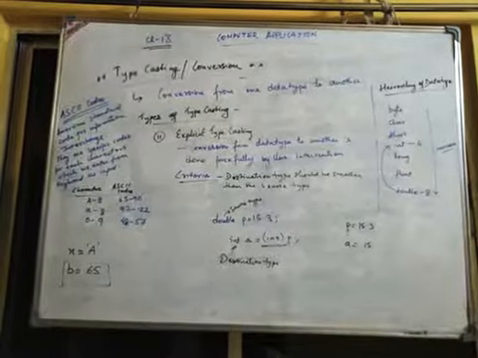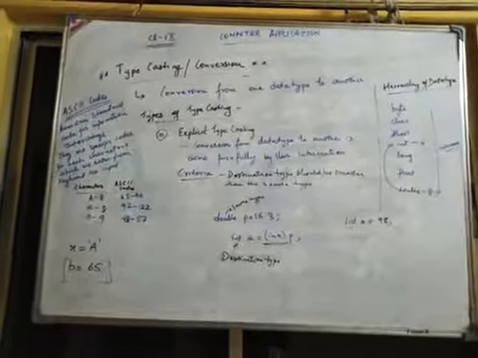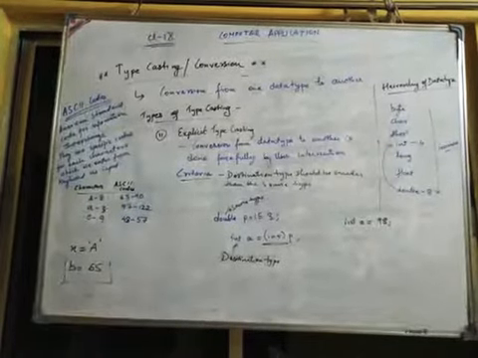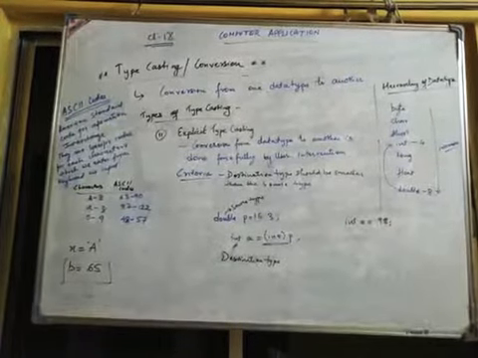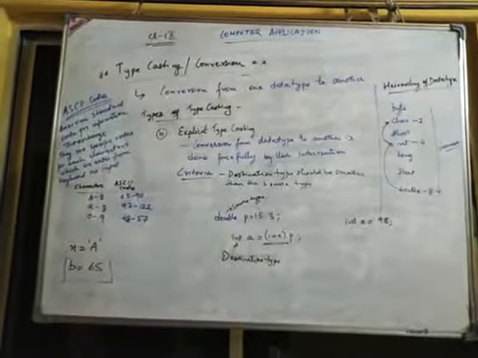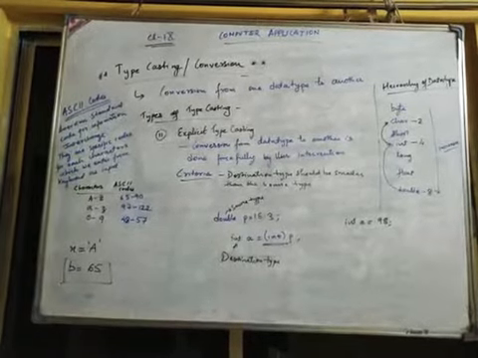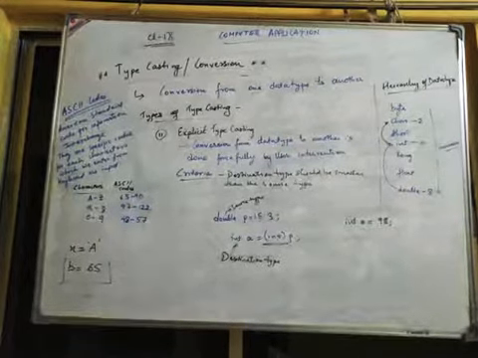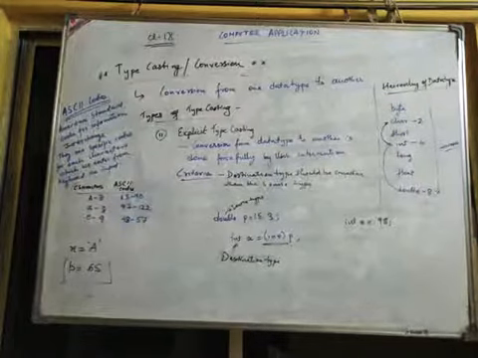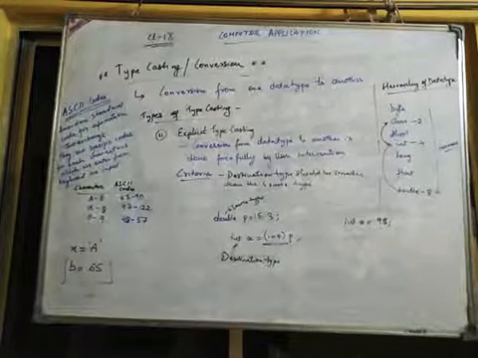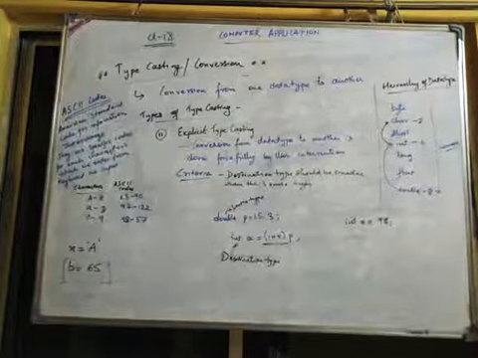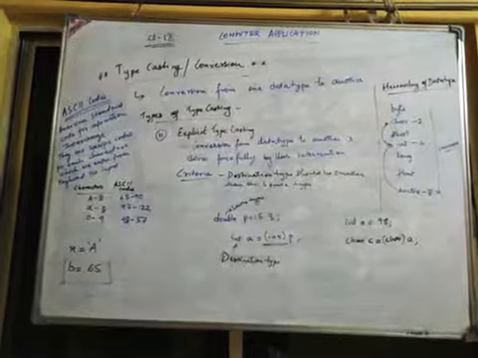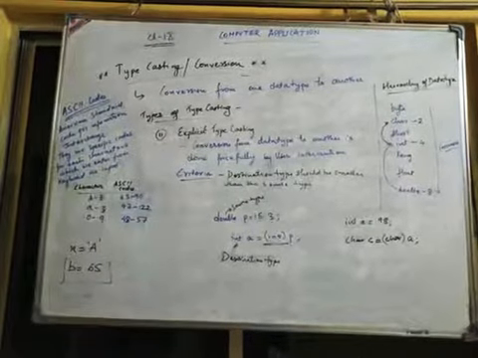If I want to convert an integer value, if integer a is given 98, into a character. Int is 4 bytes, and character is how much? 2 bytes. So since it is int to char, the destination type is char, so I have to convert into char. How will you convert it? I'll write char c equals, in the bracket char, and then a. So what do you understand here? That our integer data type is forcefully converted into character.